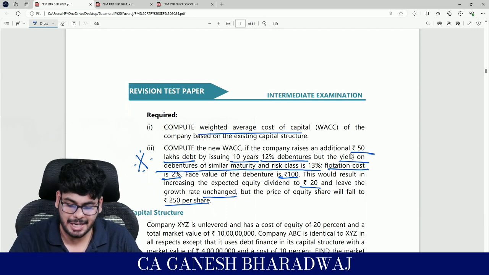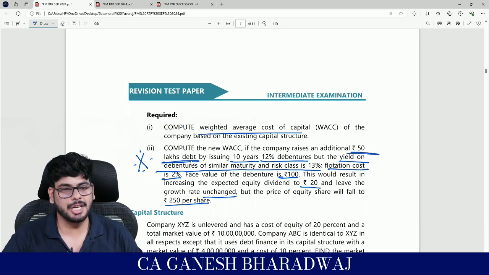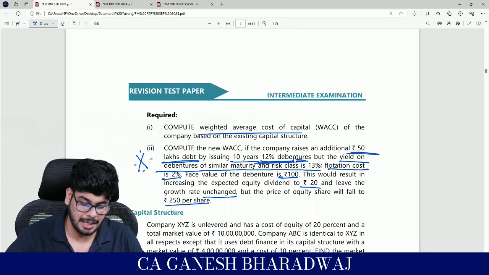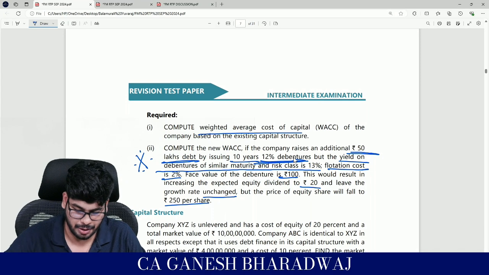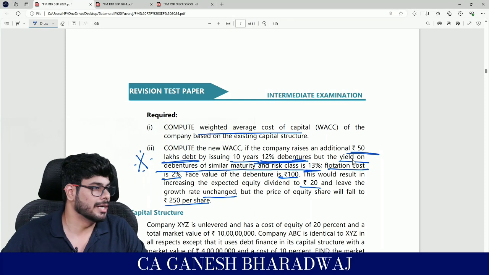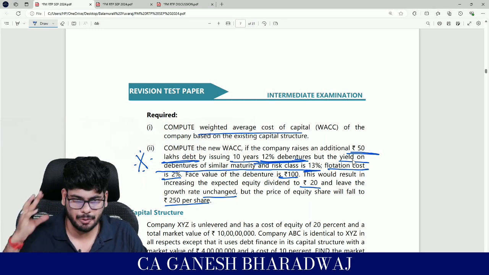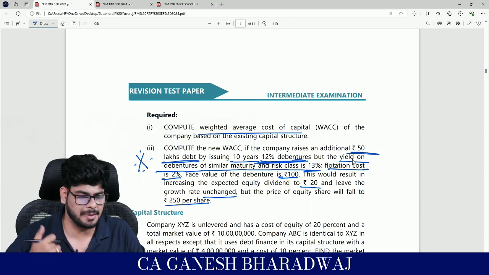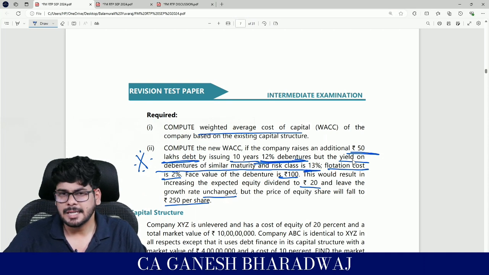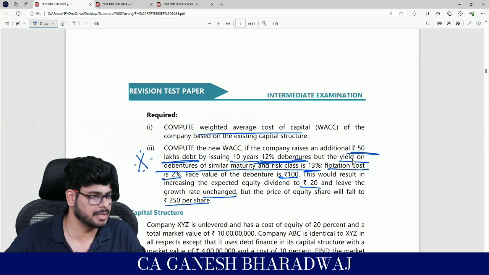The company raises an additional 50 lakh rupees of debt by issuing 10-year, 12% debentures, but the yield on debentures of similar maturity and risk class is 13%. Flotation costs and all these other data are given below. Now tell me, guys, how do you proceed with this question? Or let me ask you one question. What is the missing data in this particular segment? Net proceeds, or basically the issue price. Should know the issue price, no? Correct? For the purpose of calculating net proceeds.